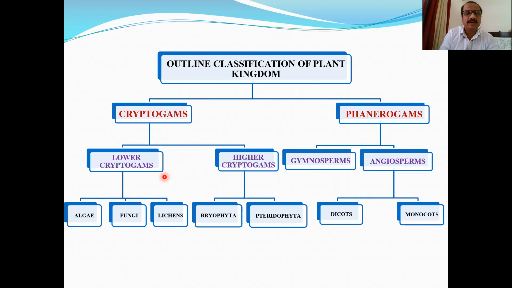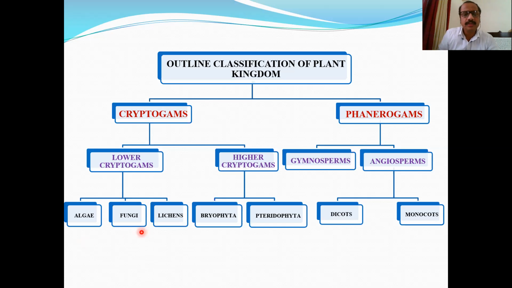Well, these lower cryptogams are further divided into algae, fungi, lichens. Now, what are algae? Algae are a small, simple group of plants with a thalloid plant body, photosynthetic because they are chlorophyllous, green, having chlorophyll pigment. So photosynthetic, autotrophic, mostly aquatic plants with unicellular sex organs. If multicellular, without a sterile layer of jacket cells. There are many examples of algae like Spirogyra, Oedogonium, Sargassum, Batrachospermum, and many more.